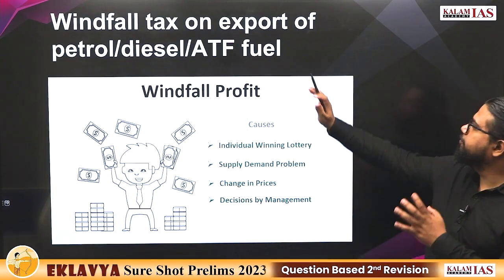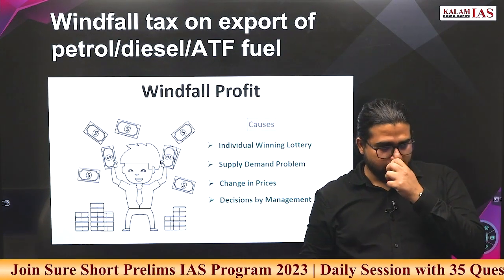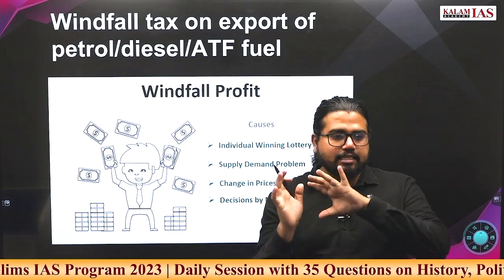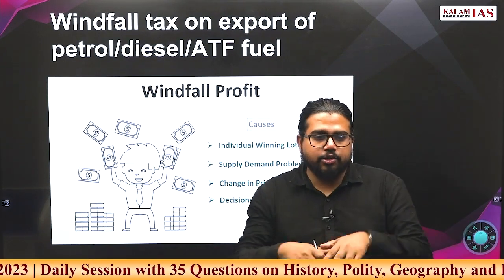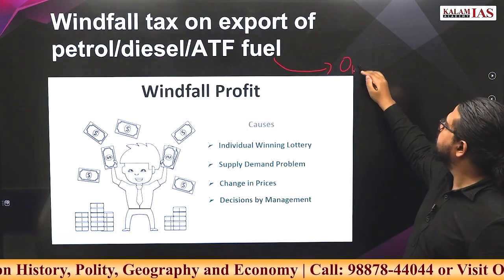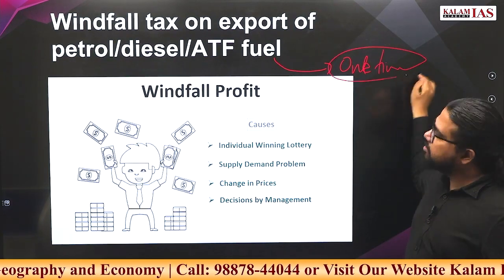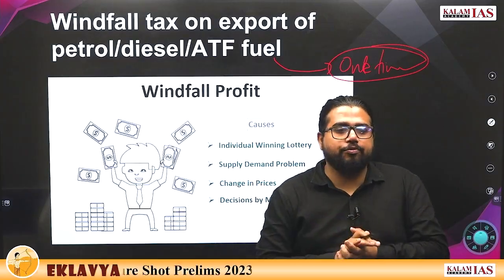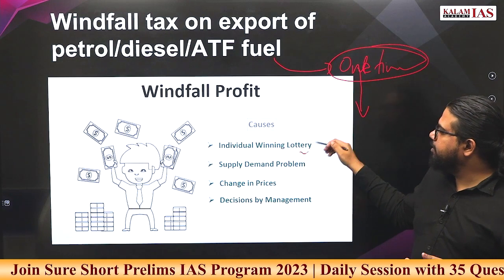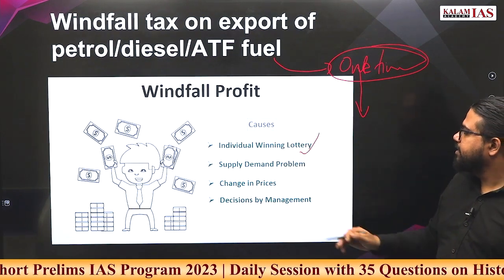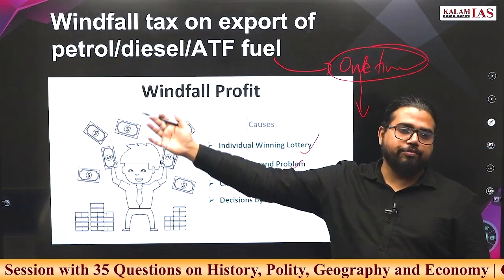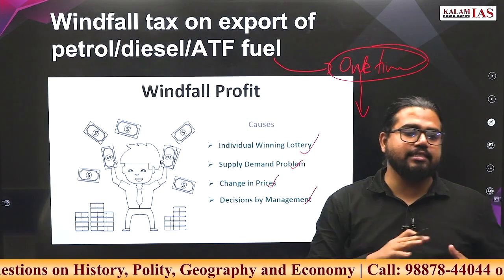Now what is windfall tax? We did it in the test, right? What exactly is it? If any industry or company is making a catastrophic profit due to some incident, making very huge profit, the government will put a one-time tax on this profit. That is called windfall tax. It can be due to a variety of factors like an individual winning a lottery, supply demand problems, change in prices, decisions by management. Now why is this windfall tax in our context now?